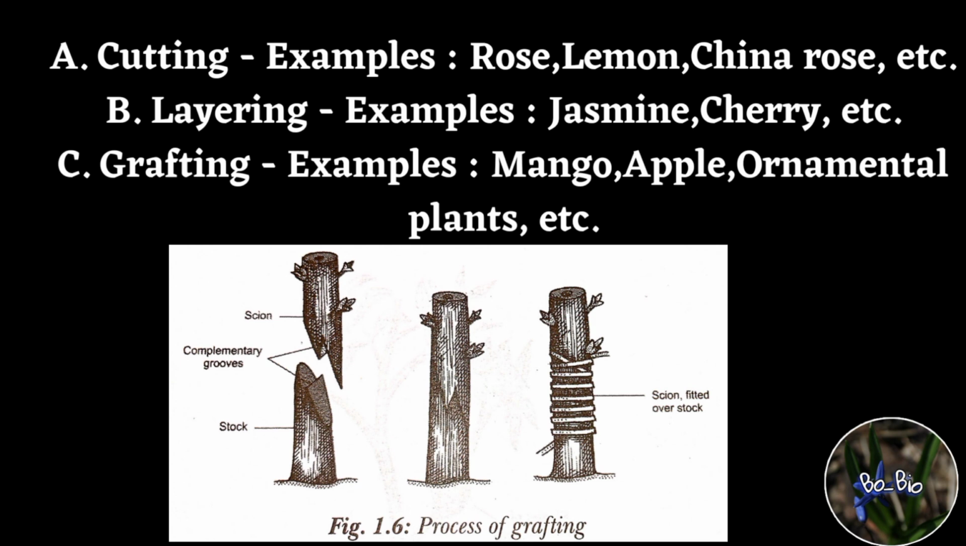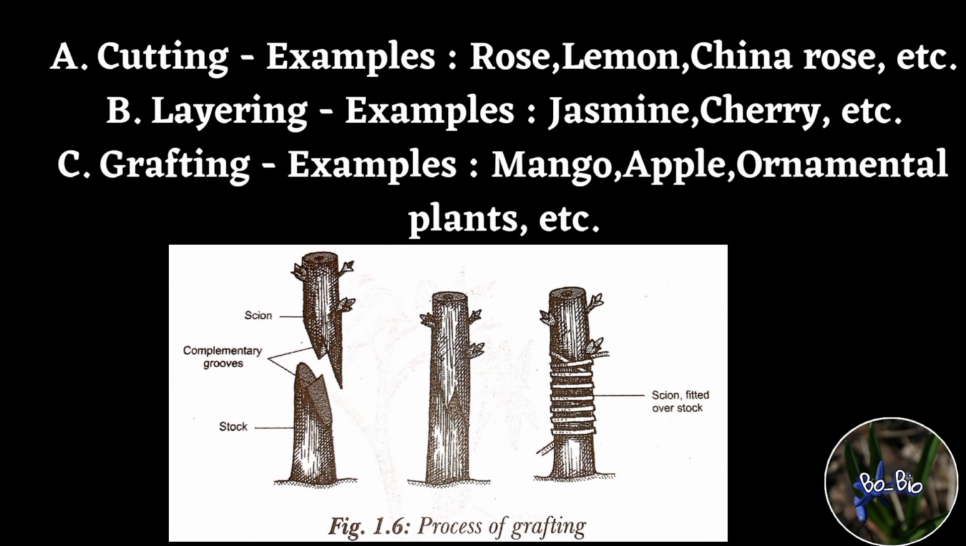Now complementary cuts are made in the stock and scion so that the scion can be fitted exactly in the grooves of the stock. After this fitting, the area is tied tightly with the help of a tough thread, and then it is covered with grafting wax to avoid any infection. Grafting is carried out commonly in plants like mango, guava, apple, citrus, etc.